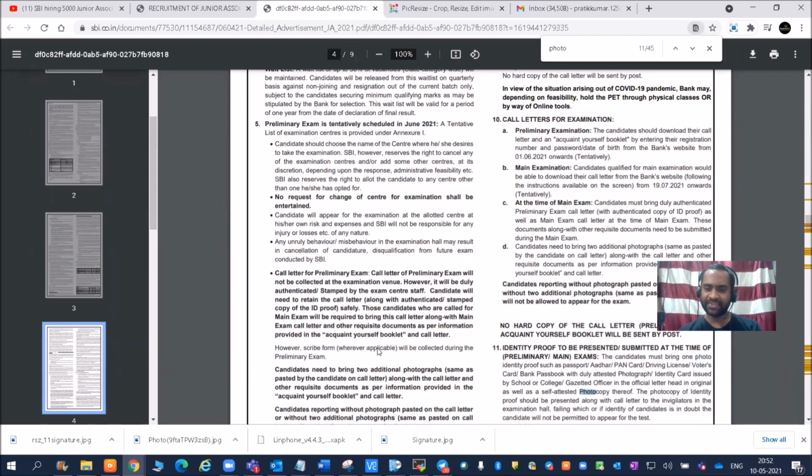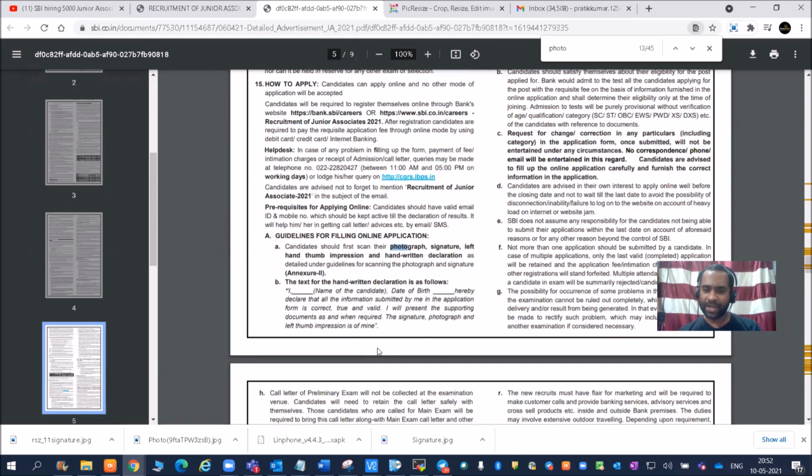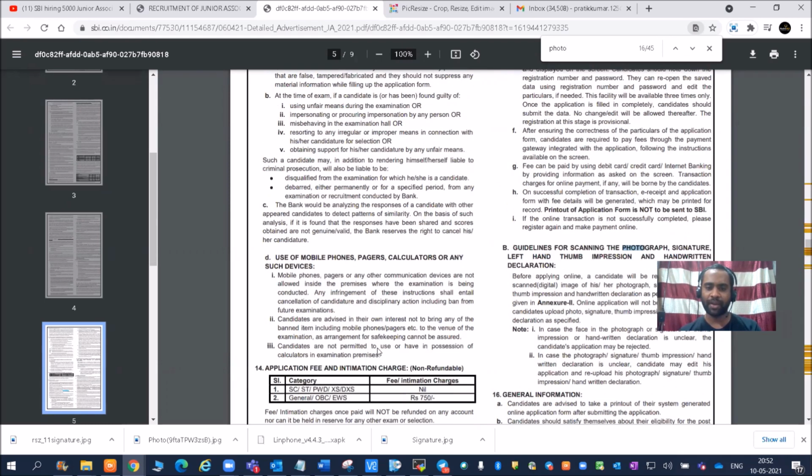Okay, so it is somewhere in between 20 to 50 KB, what I could remember. So friends, you can see one more thing: the application fees and intimation charges. If you're from SC, ST, PWD, then you do not have to pay anything. If you're from general, OBC and EWS, then you need to pay 750 rupees, right?